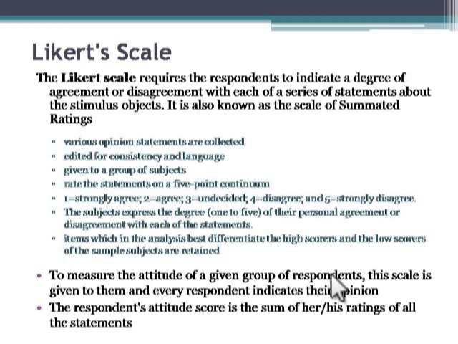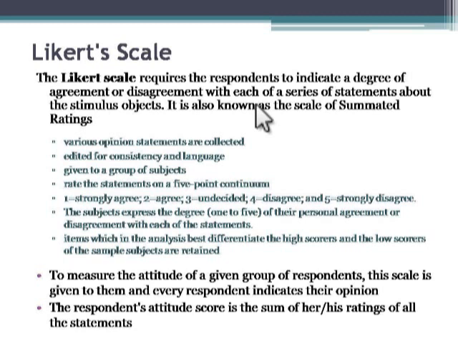In this method, for constructing this scale, various opinion statements are collected, same as Thurstone. Various statements are written on various issues related to the target attitude we are measuring. All these statements, once written, are edited for consistency, language, and clarity, and once we finalize this test, we give it to a group of subjects.